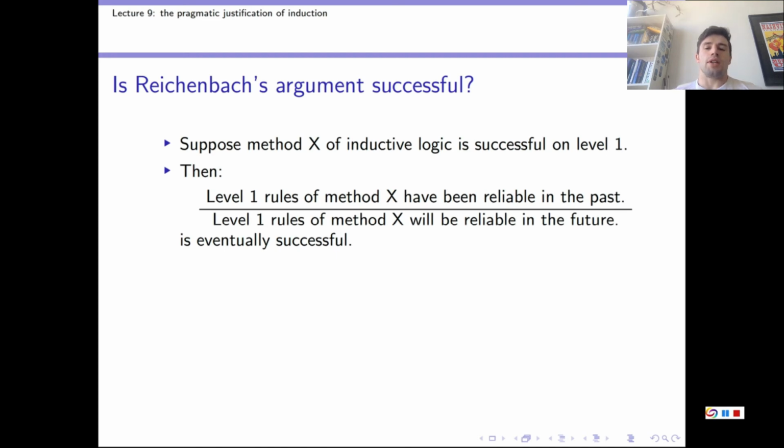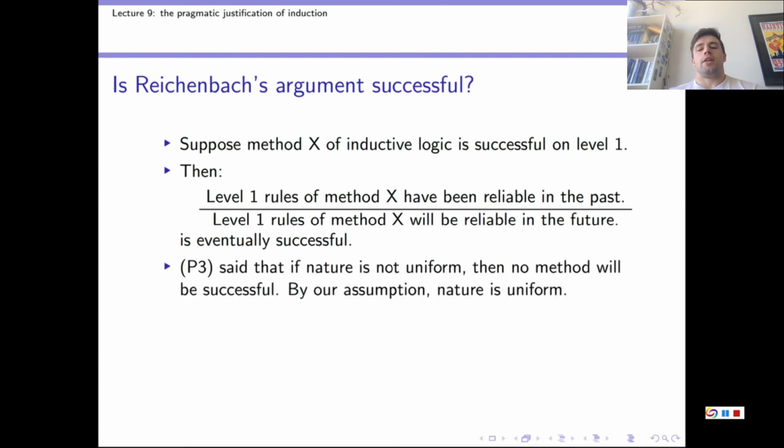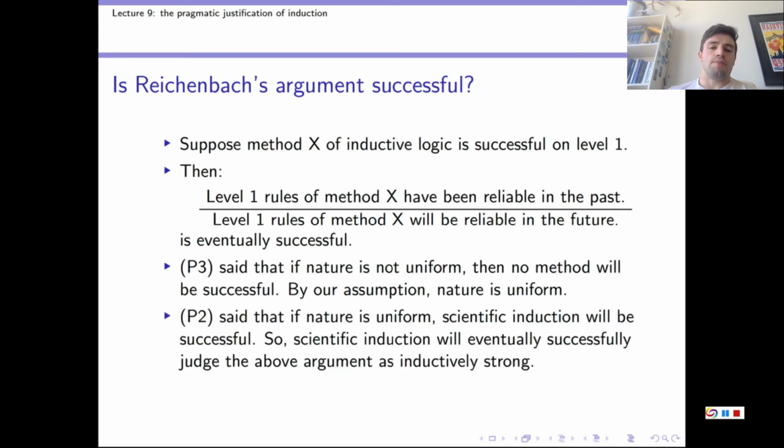Now look at premise 3 in the Reichenbach argument again. Premise 3 said that if nature is not uniform, then no method will be successful. We've assumed that there is a successful method, method X, and we're considering in particular its level 1 rules, which are also successful because we assumed the whole method is. So by premise 3, nature is uniform. Now since nature is uniform, by premise 2, scientific induction eventually discovers that uniformity and successfully judges the above argument as inductively strong. But let's have a think about what's happened here.